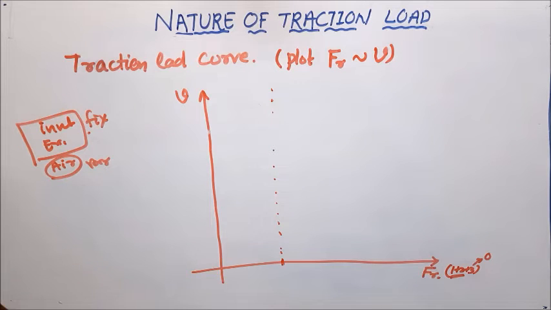Let the train be in steady state and not moving, and when I try to start moving the train, at that time my train resistance is very high and speed is 0. So let's consider a point here where speed is 0 with high train resistance. When I increase the velocity of the train, my train resistance gradually reduces, because as resistance reduces, speed increases. Vice versa is also true. That means when speed increases, my resistance decreases.